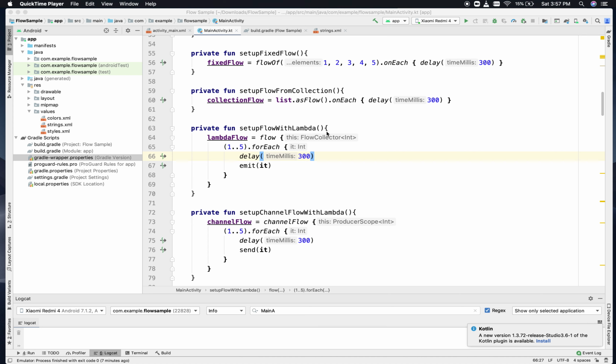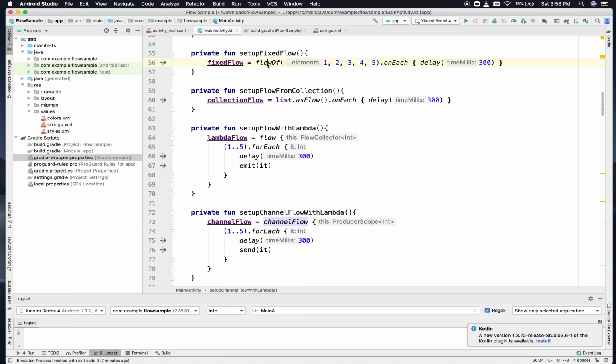Let's just get started then. So the first thing that we'll see over here: flowOf 1 2 3 4 5, here list.asFlow, here there is a lambda that I have passed inside this flow block, and here the same thing I have done inside this channelFlow block. So we'll dive deep into all of these four types of flow builders.